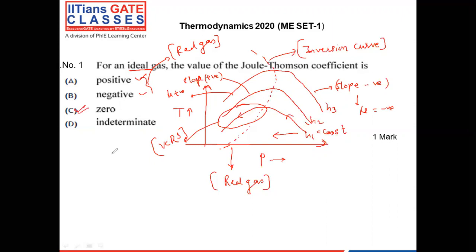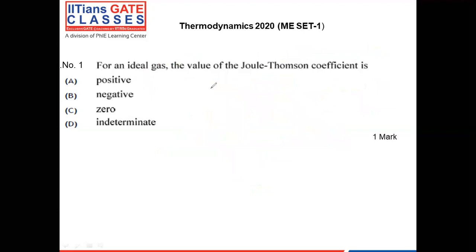But let's see the proof that the Joule-Thomson coefficient, that is mu, the slope of the isoenthalpic curve, is 0 for ideal gas. Let's see the proof with the formula. We have the formula mu J equal to dou T by dou P at constant enthalpy.